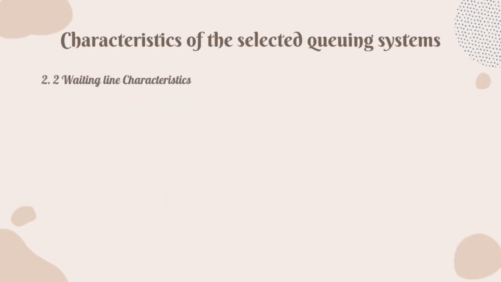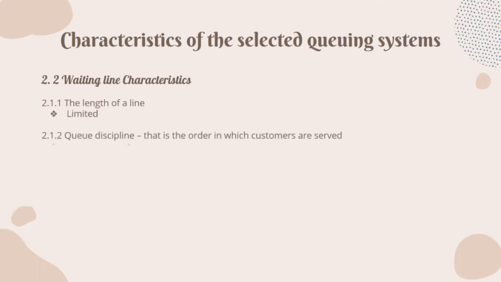Next is waiting line characteristics. The length of the line is limited. The queue discipline, which is the order in which customers are served, is first in, first out.